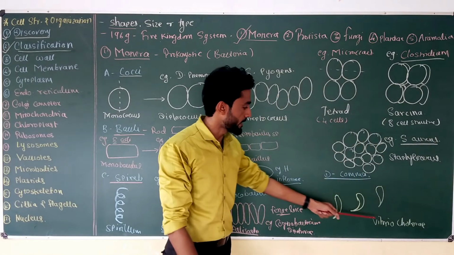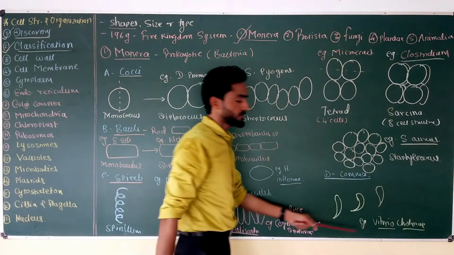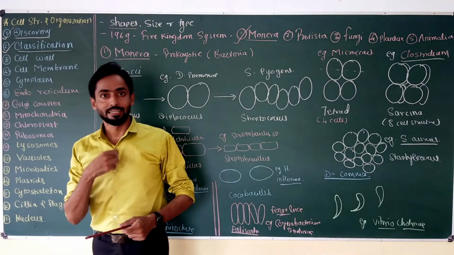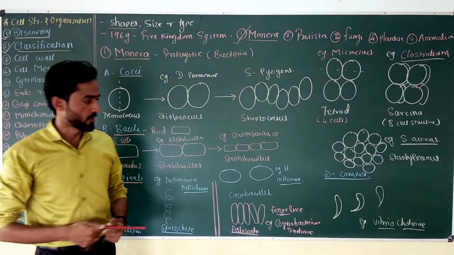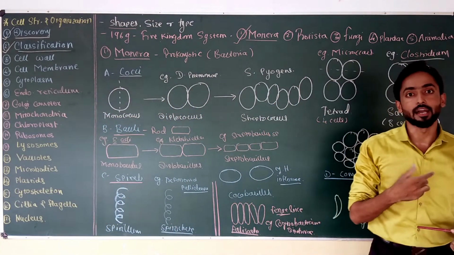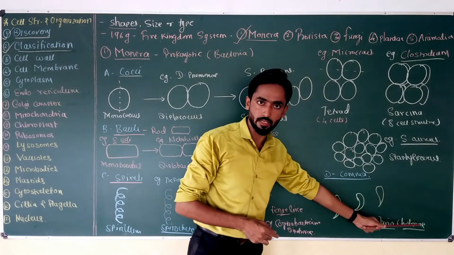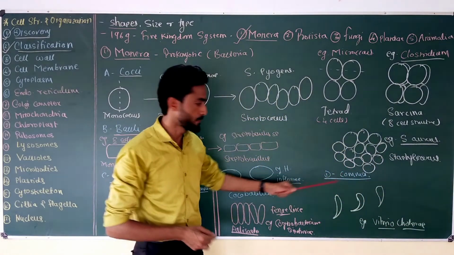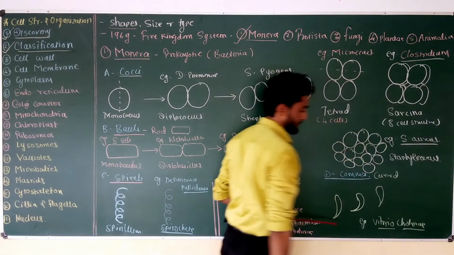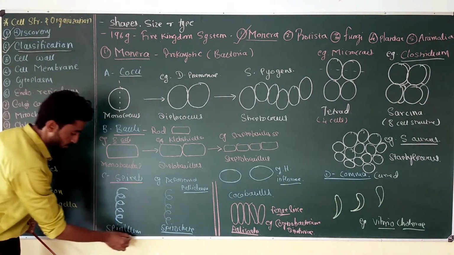This Vibrio cholerae is the bacterium responsible for the disease cholera, a disease of the digestive system, in which the characteristic symptom is watery diarrhea. This cholera is caused by the Vibrio cholerae bacterium, which is a comma-shaped or curved structure.